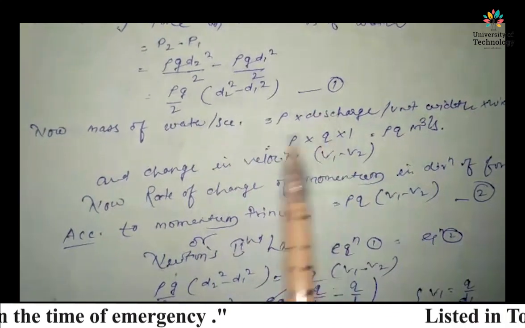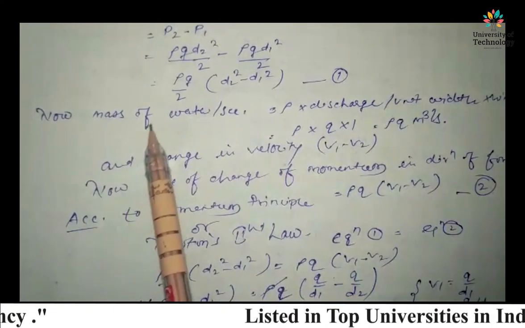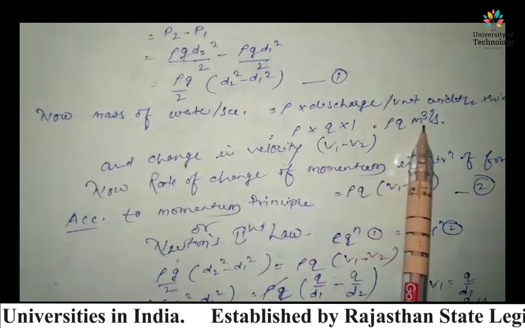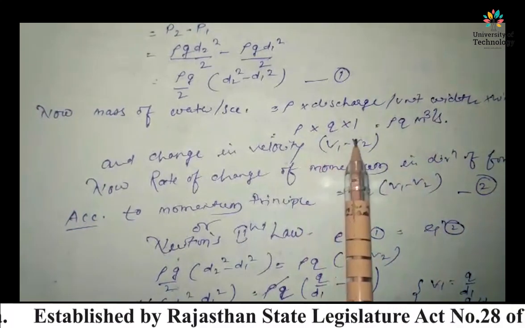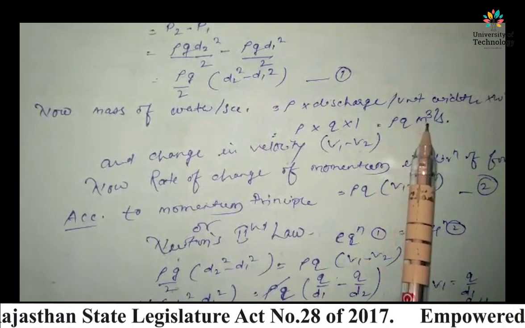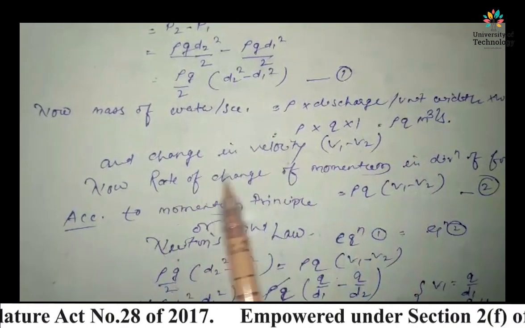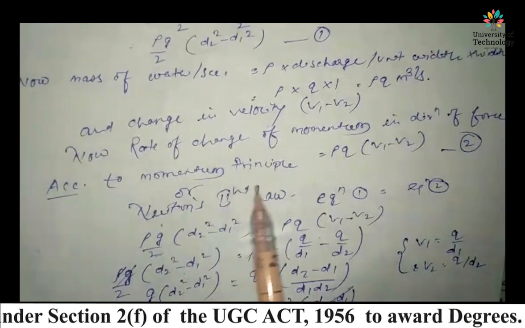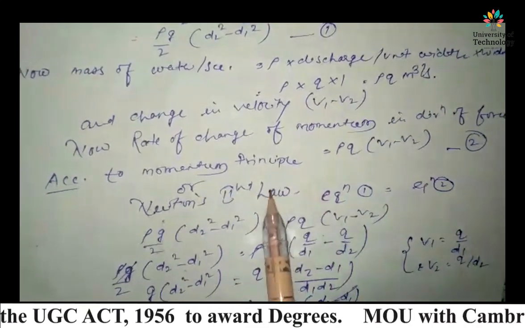Now we calculate the mass of water per second, that is rho into discharge per unit width into width, rho into q into 1, that is rho q meter cube per second, and the change in velocity is V1 minus V2. Now the rate of change of momentum in the direction of force, right?